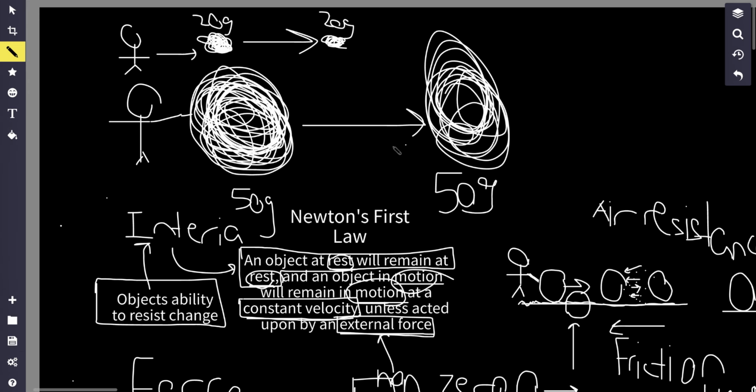So objects with bigger mass tend to have more inertia. They're more resistant to change. And that makes intuitive sense, right? Things that have more mass are obviously going to be harder to stop. They're going to be harder to put in motion, right? Because they have more inertia. They resist this change. While smaller objects, well, they're easier to move and they're easier to stop, right? And that's because they don't have as much inertia as objects with more mass.